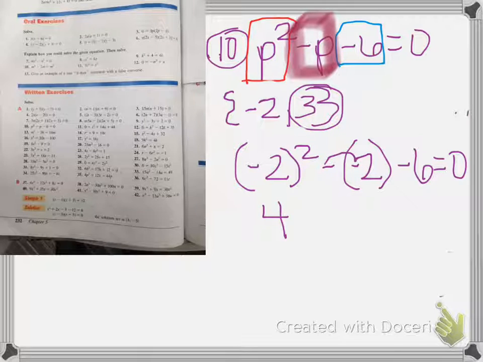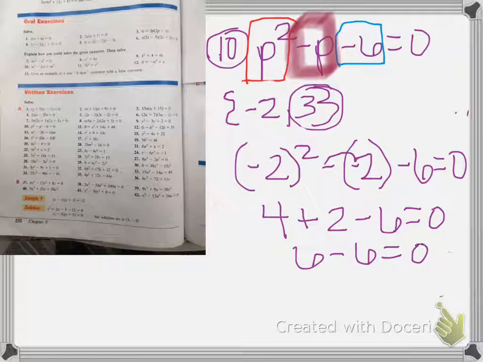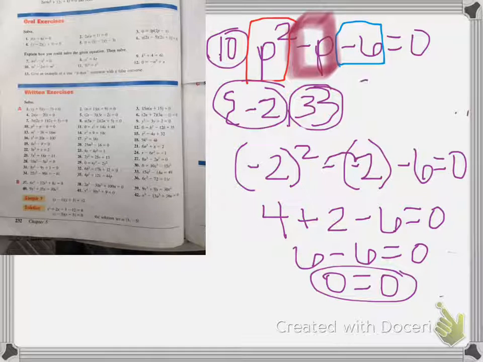Negative times a negative is positive, so plus 2 minus 6 equals 0. 4 plus 2 is 6. Minus 6 equals 0. 6 minus 6 is 0 equals 0. It's a solution as well. So our solution set is -2 and 3.